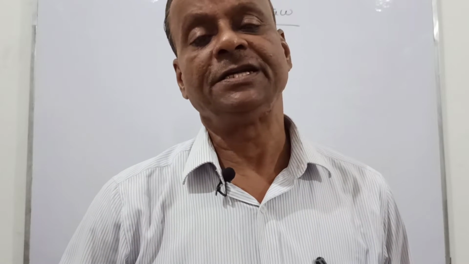So the statement that I will give you later on, first we will find how to derive the Malus law.